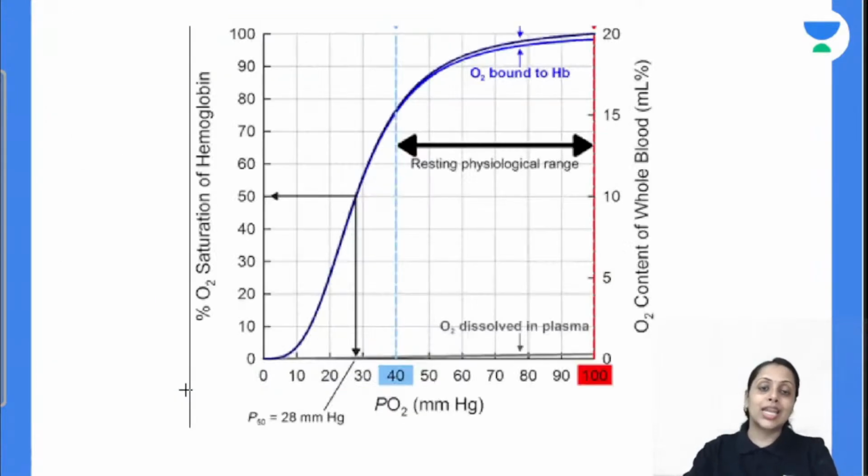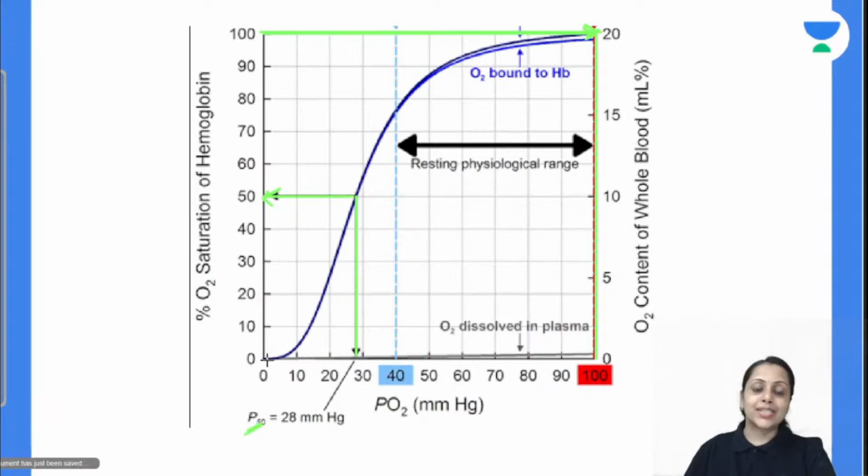So see, this is the diagram showing our 100 mm of Hg पे we are getting this plateau phase which is indicating 100% oxygen saturation. ठीक है, 100 mm of Hg पे we are getting this plateau phase which is indicating our 100% saturation. At 27 mm of Hg we are getting this 50% saturation of hemoglobin. So that's why it is known as P50. Shape कैसा है? It is sigmoid in shape.